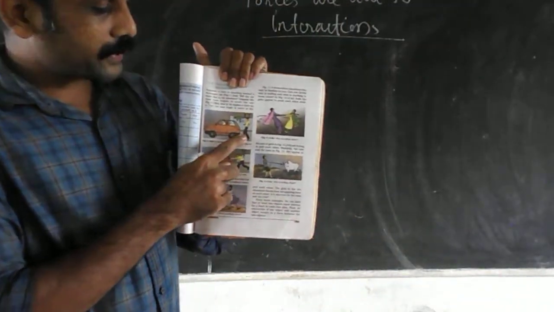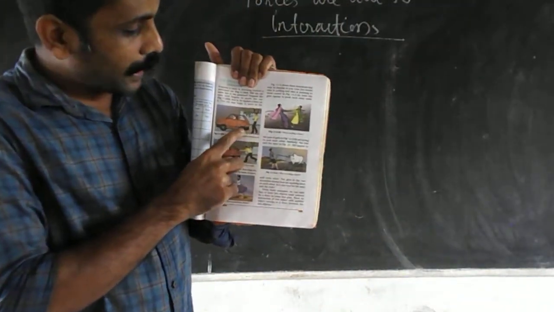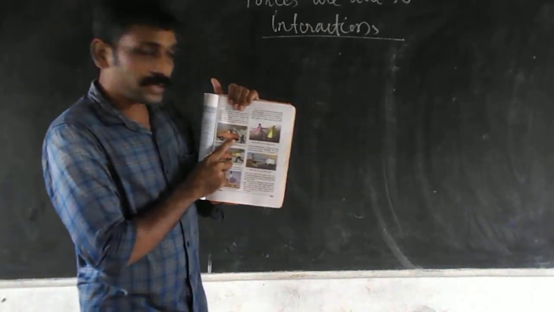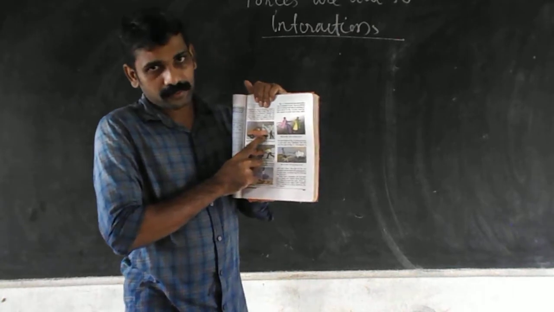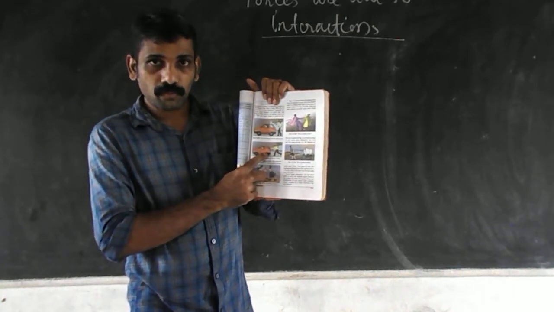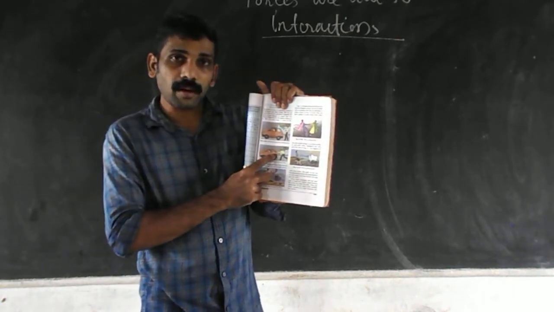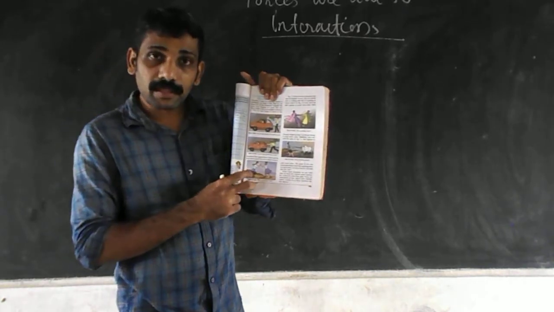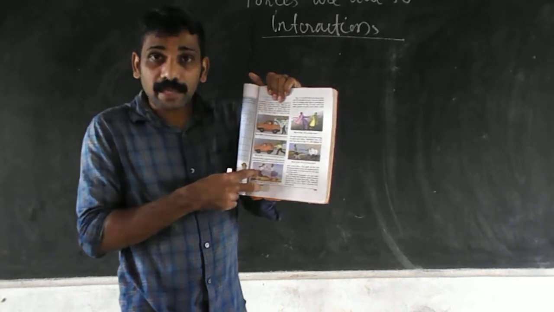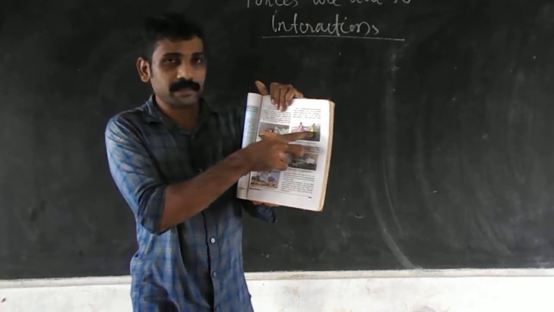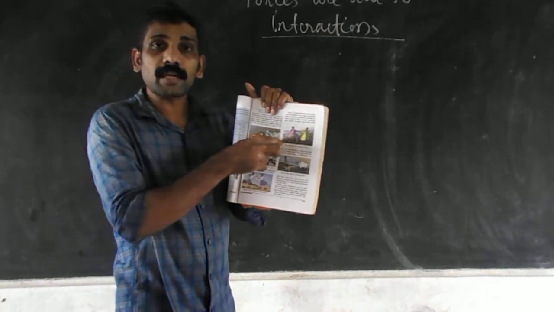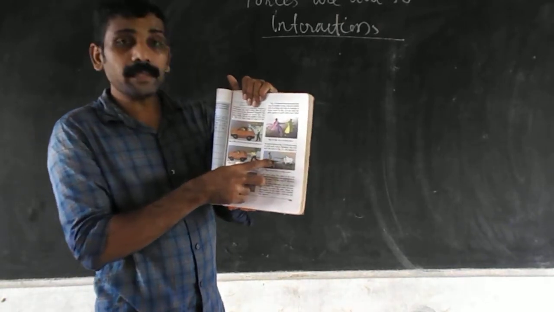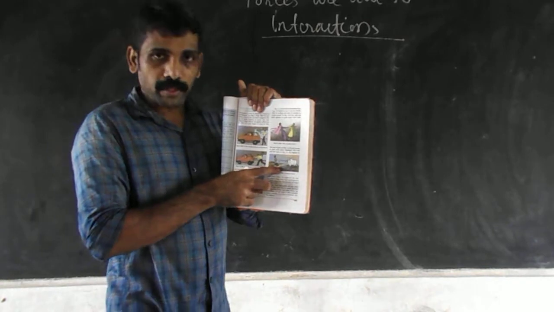This is not an example of force, because the boy and the car are separate. This is an example of force. Why? The boy and the car are involved. This is also an example of force. Two girls are involved. Two girls are pushing each other. This is an example of force. Why? Two girls are pulling each other. This is an example of force. The cow and the boy are pulling each other.